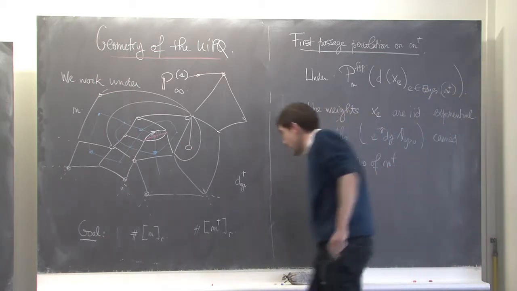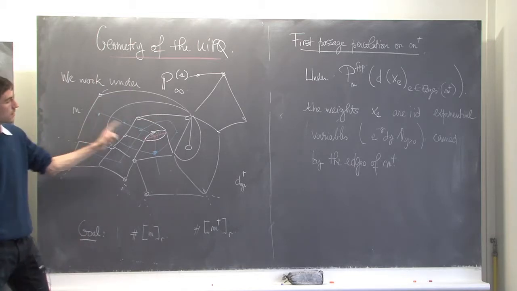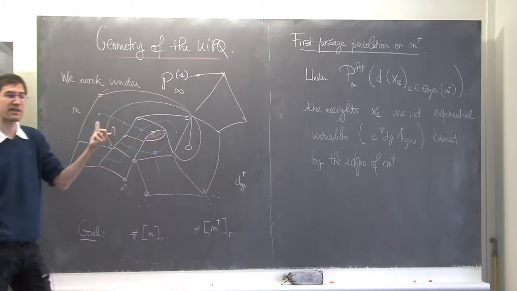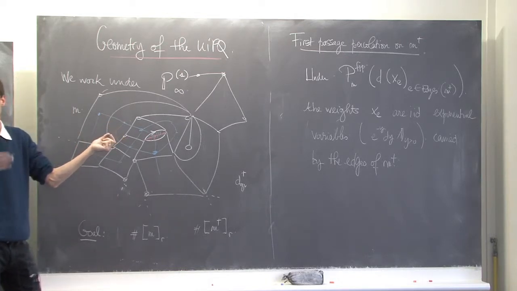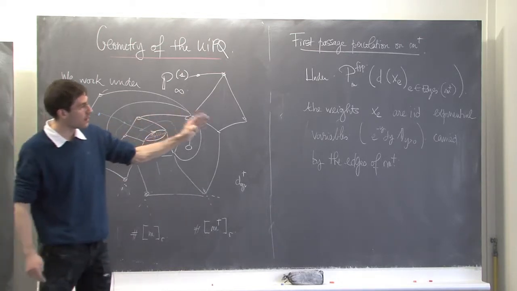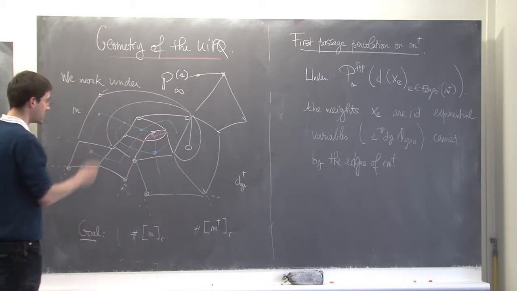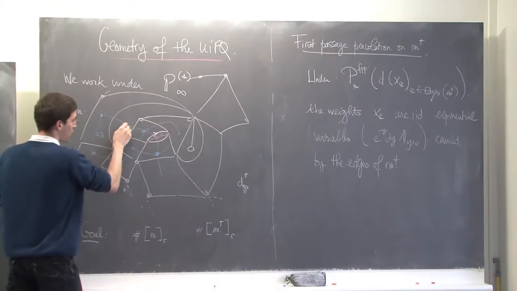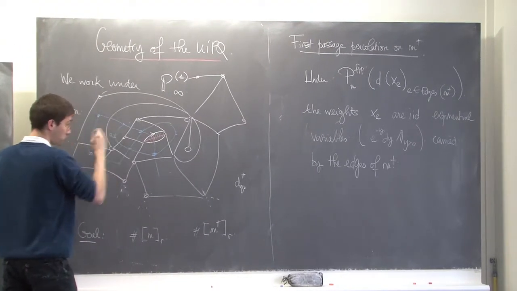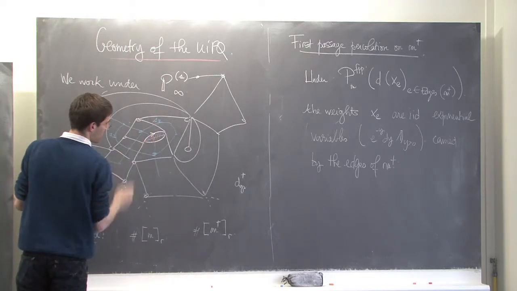Basically in the graph distance I consider that every edge has length 1 because traversing an edge costs 1. Here I will give new weights to all these blue edges. I don't know, this one has a weight 0.3, this one has a weight which is 7.2, it's very costly, this one 1.2, this one pi.